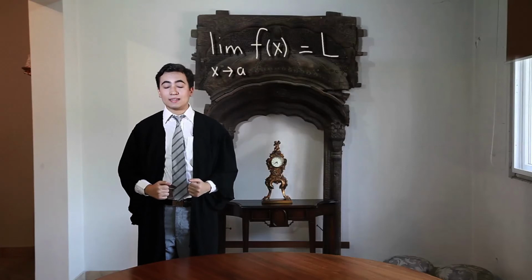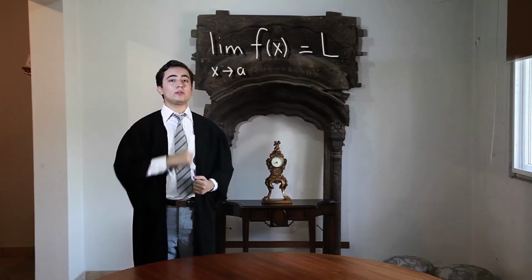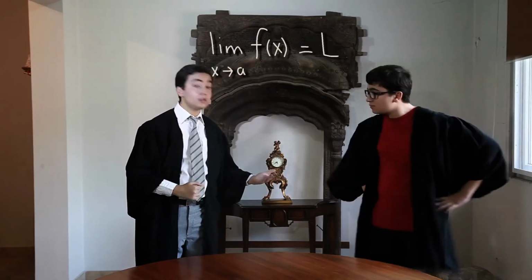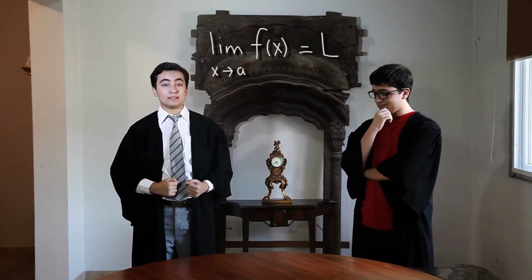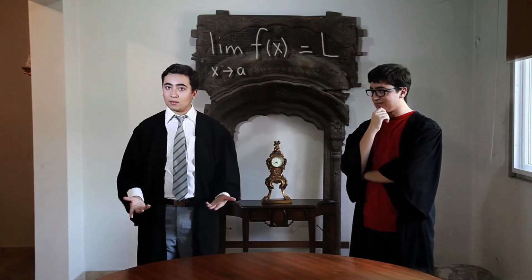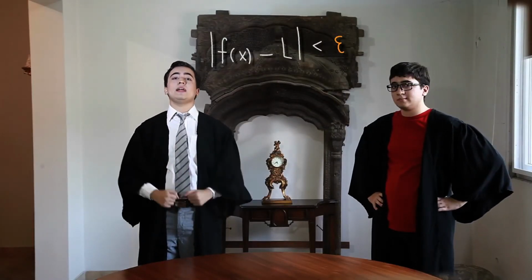Imagine that you are in a court of calculus, where you are the attorney defending that the limit of f of x as x approaches a is equal to L. The prosecutor challenges you with the statement: if the limit of f of x as x approaches a is equal to L, then make the difference between f of x and L less than a value epsilon. I challenge you with an epsilon. Objection. Order! Order!